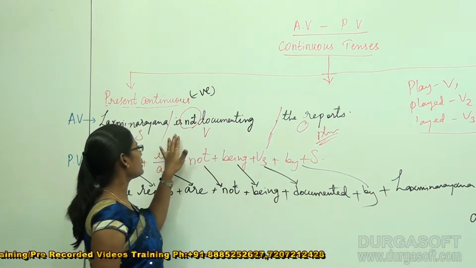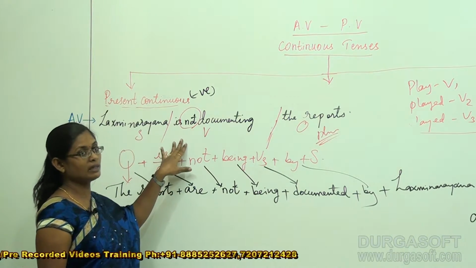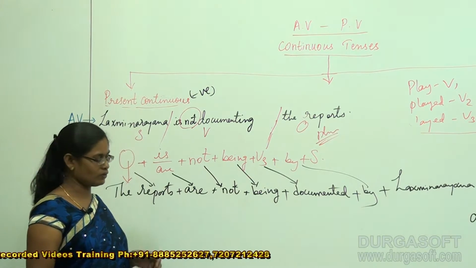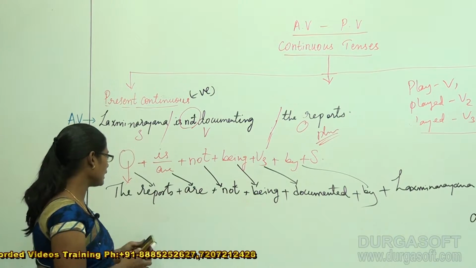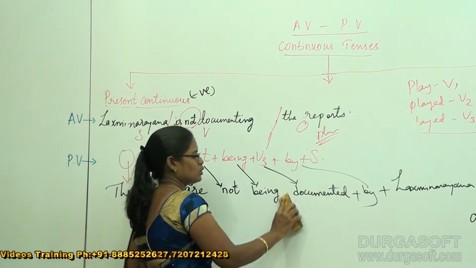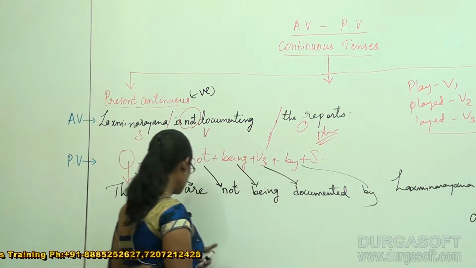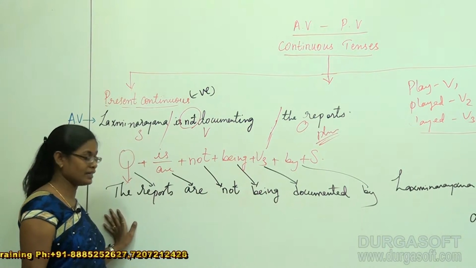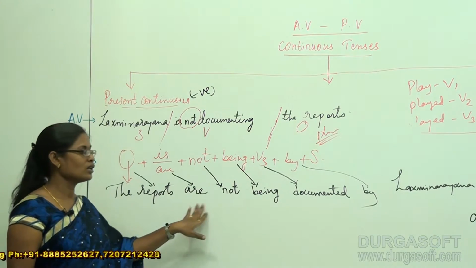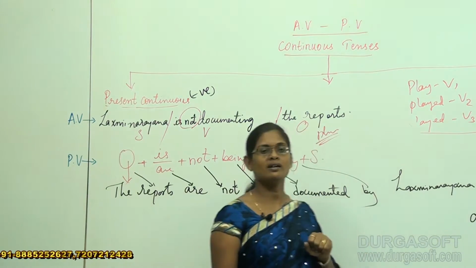This is a present continuous active voice and this is a negative active voice, and this is a present continuous negative passive voice. Now, for our easy understanding, try to remove all the pluses in between. When you remove pluses, you can easily understand and read it very clearly. Now, when you read it, it's like this: the reports are not being documented by Lakshmi Narayana.